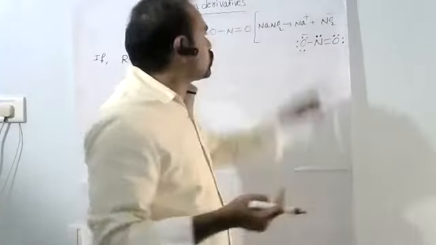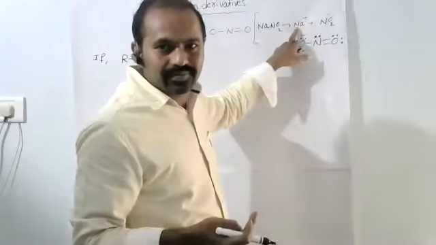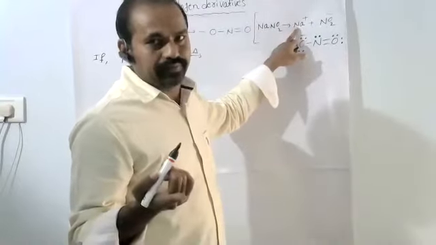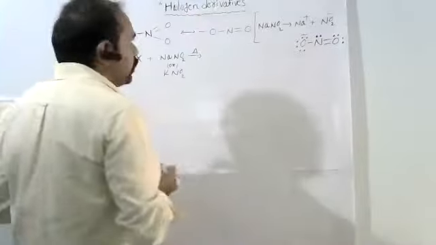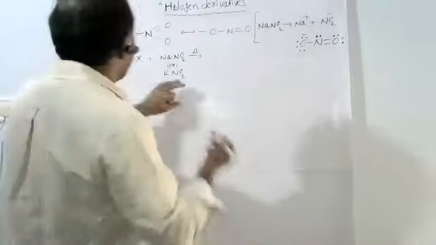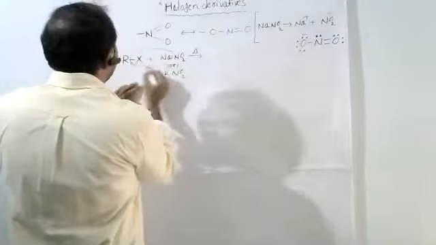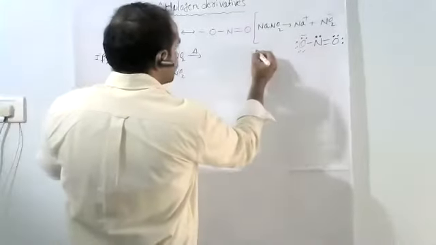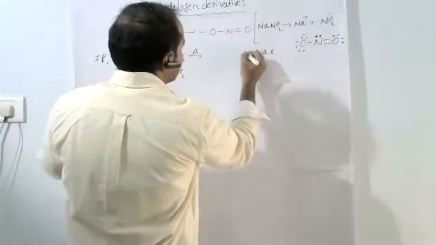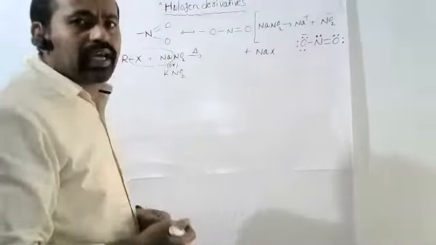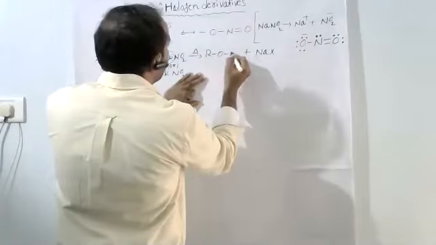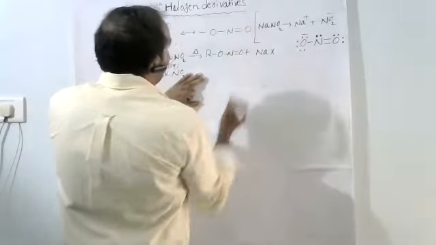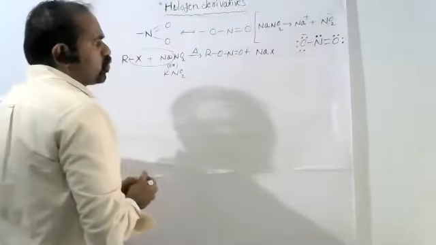That electron belongs to which element? Sodium. So now in such case, due to the ionic nature, here we get Na combined with X, that is replaced as NaX. Major products we get are R-O-N-O. Like this type of major products we are getting.